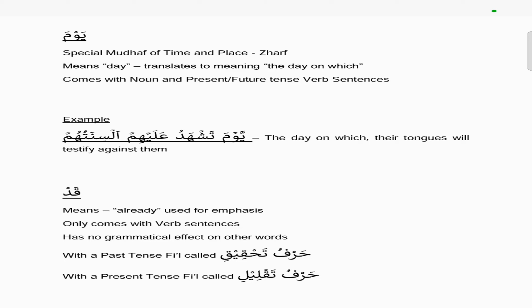The next word is yawma, which is again a special mudaf of time and place, which is known as a zarf. It means day, and it translates to mean the day on which. So it comes with noun and present tense verb sentences. So for example, we have yawma tashhadu alayhim alsinatuhum, and this means the day on which their tongues will testify against them.